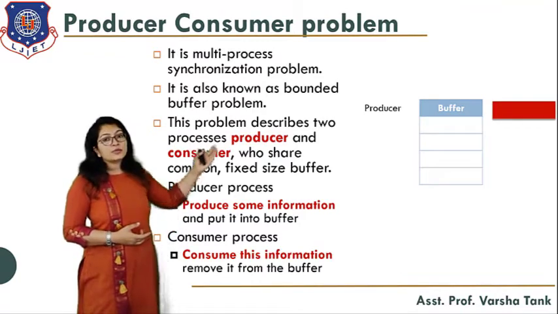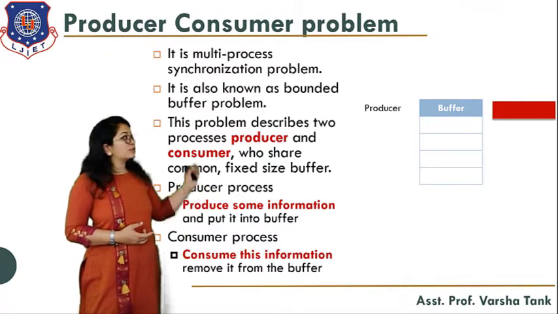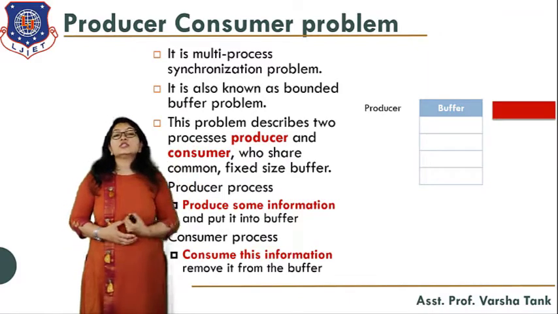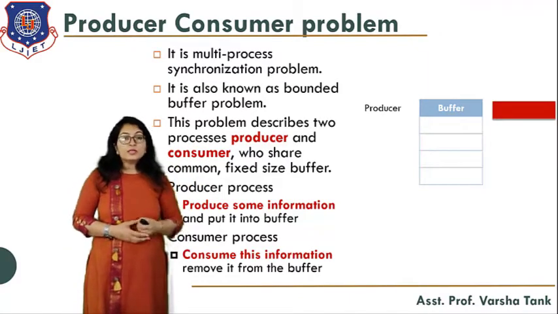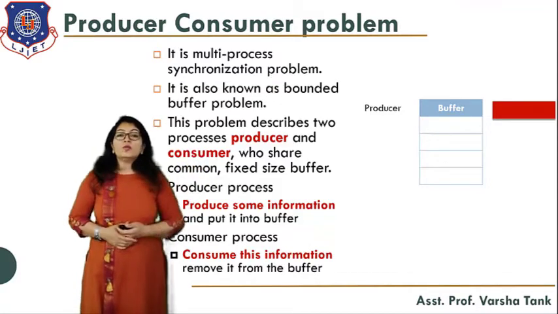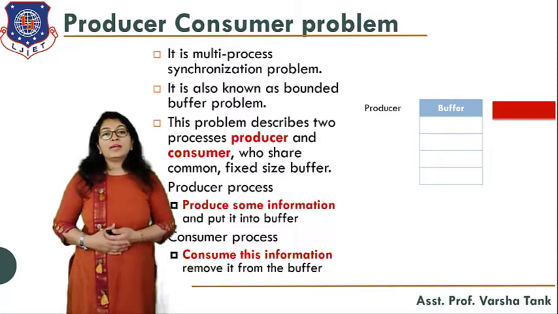So here you can see the producer has produced one item and put it into the buffer, and from the buffer the consumer is consuming the item. Okay, so this is the producer consumer scenario. Now what will happen? Let's see.